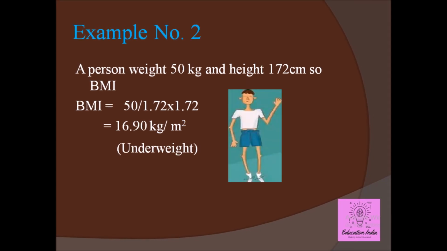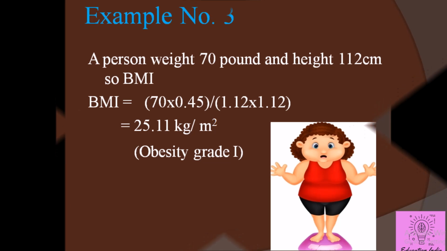And a person whose weight is 50 kg and height 172 centimeters, so BMI for that person is 50 divided by 1.72 into 1.72, and the value is 16.90 kg per meter squared, and the person is underweight.